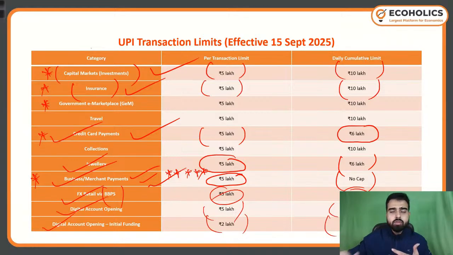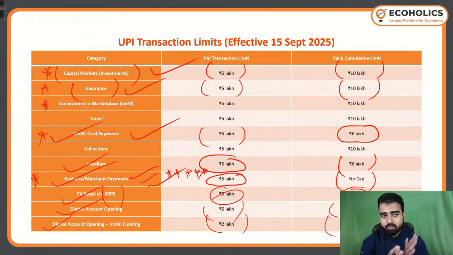If you see the examination conducted by RBI and the requirement of that exam, then capital market will be related to finances. Insurance is also there. Government e-marketplace is also there. Then credit card payments are also there. RBI always releases some kind of guidelines for credit card payments and bill payments. So that is also a thing. Then business merchant payments are extremely important. And then the digital account opening, and you can remember this.